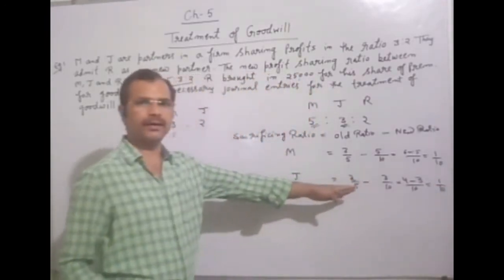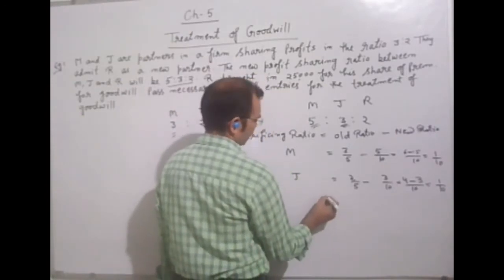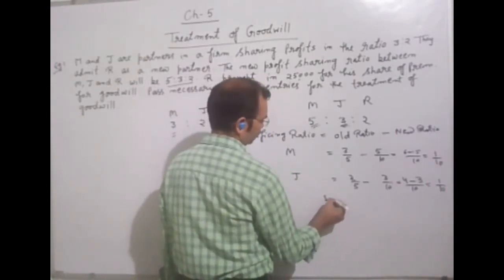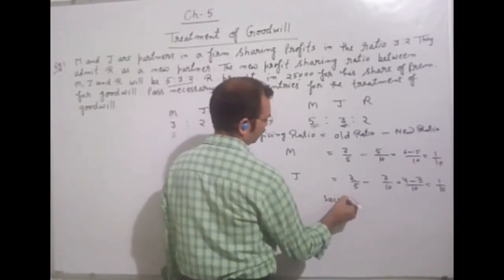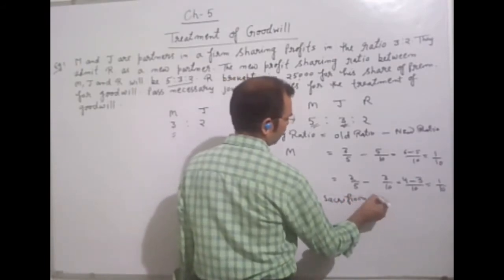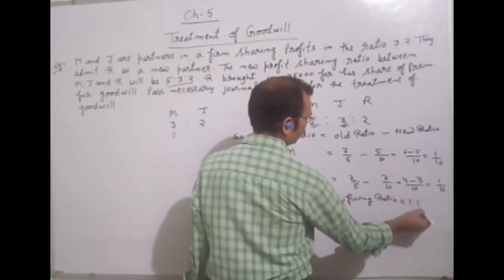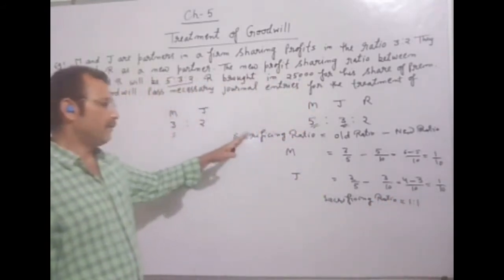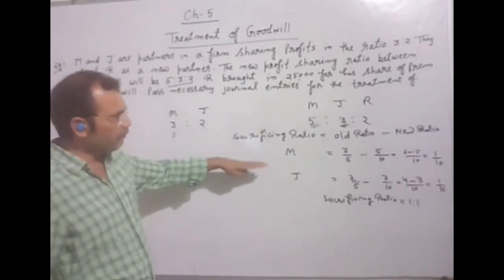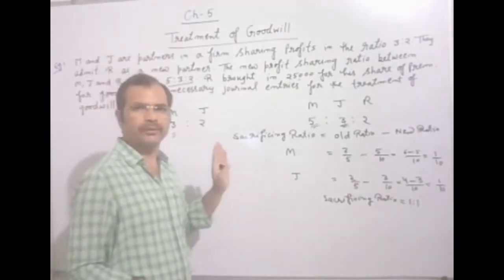You are seeing here, so we can say the sacrificing ratio will be 1:1.